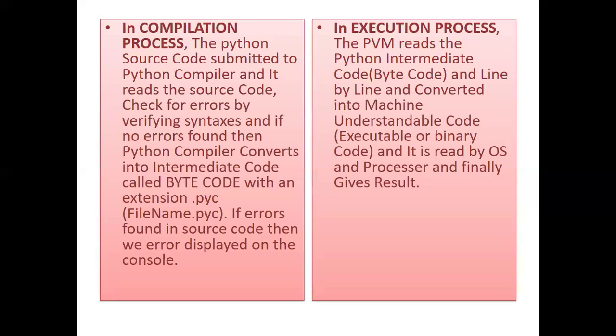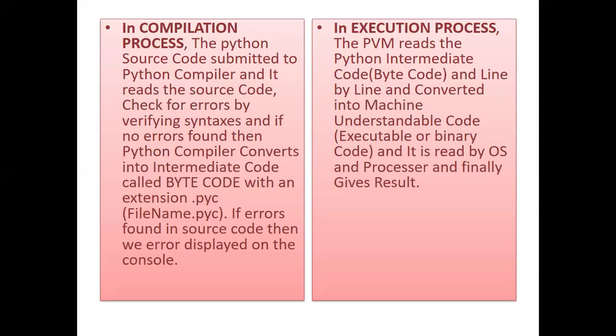The standard implementation of Python is CPython. So it will be changed into the .pyc extension, although it is an internal process. But if the error is there, it will be displayed.